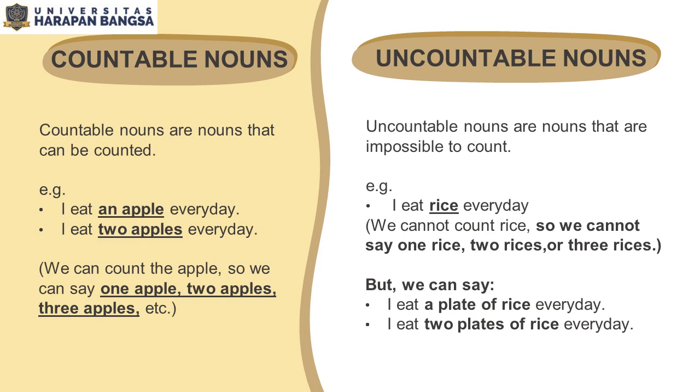Now, look at your right side. Uncountable nouns are nouns that are impossible to count. So here, we cannot count the things. For example, I eat rice every day. Here, we cannot count the rice. So, we cannot say 1 rice, 2 rices, or 3 rices.